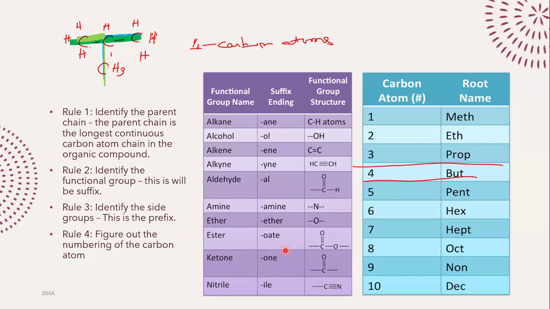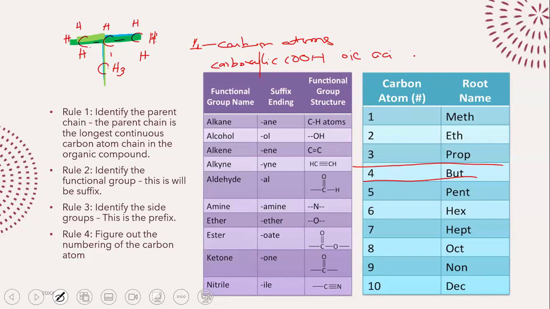It's not an ester, but that's what I would name it. One functional group not mentioned in my table, which I wondered if any of you noticed, is carboxylic acids. A carboxylic acid would have a COOH group, and in this case the suffix would be "oic acid". So if this was a carboxylic acid, it would be propanoic acid.